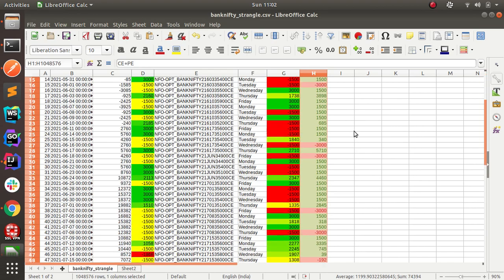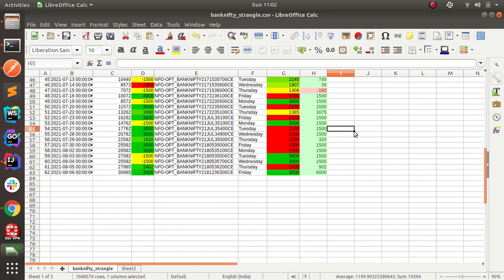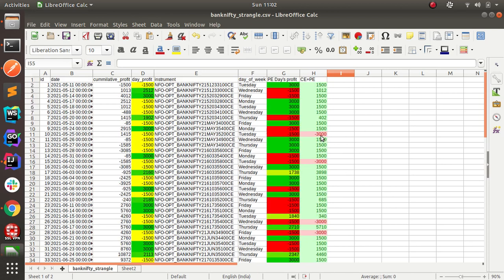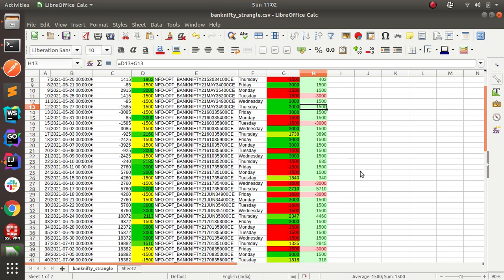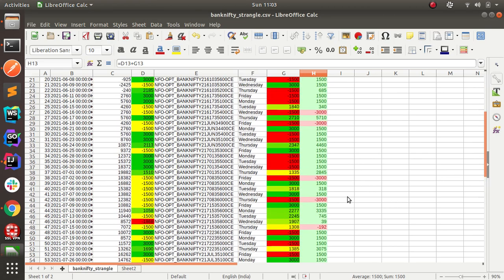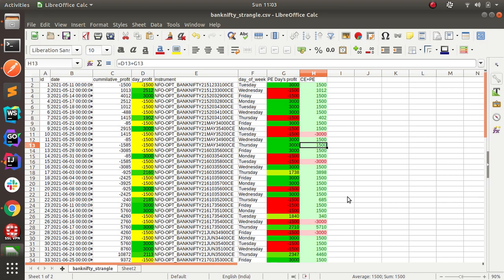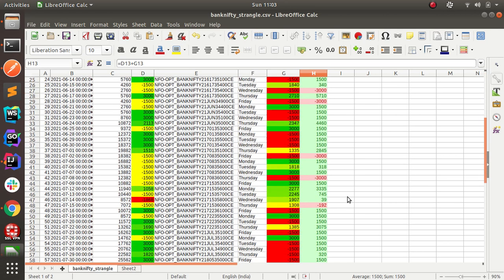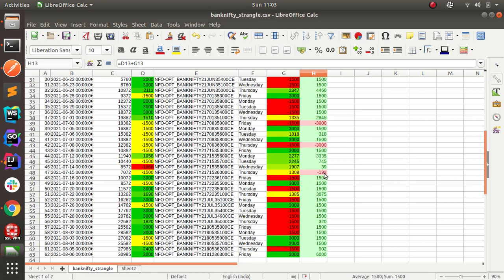So as you see, in the last 60 days, 1, 2, 3, 4, 5, 6 days, 7 days, 1, 2, 3, 4, 5, 6, 7 days. So this is negligible, doesn't matter.